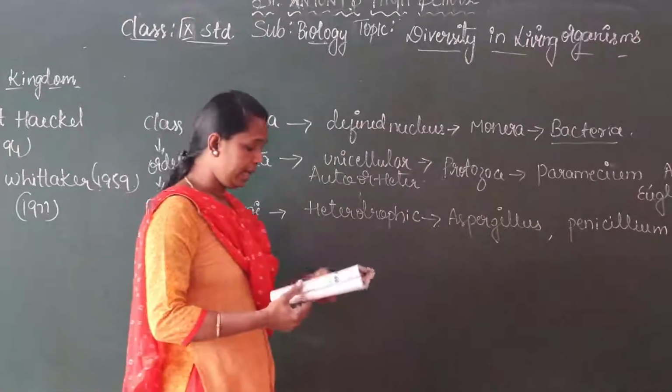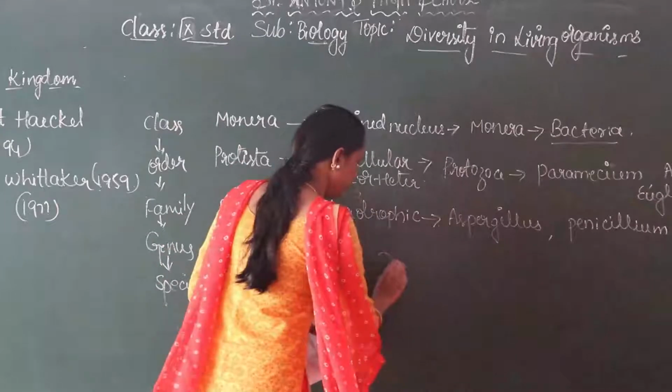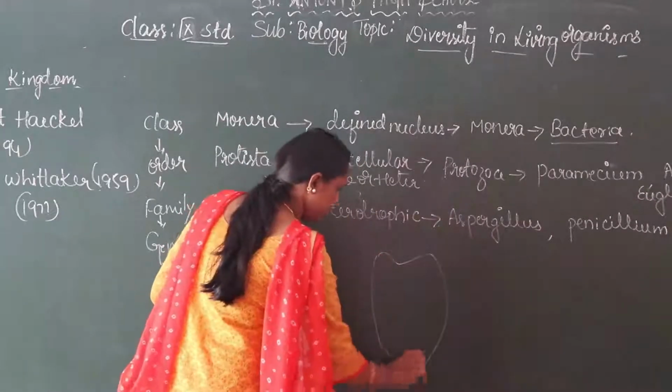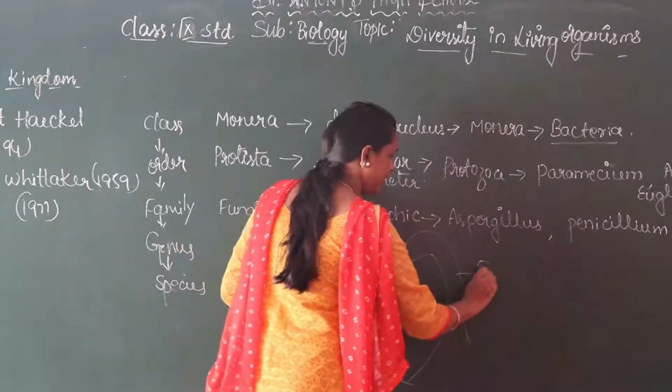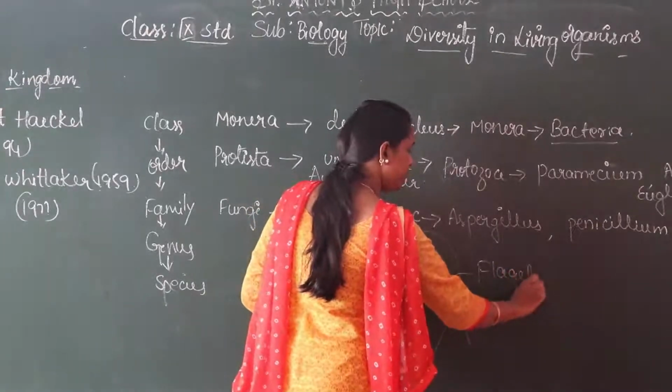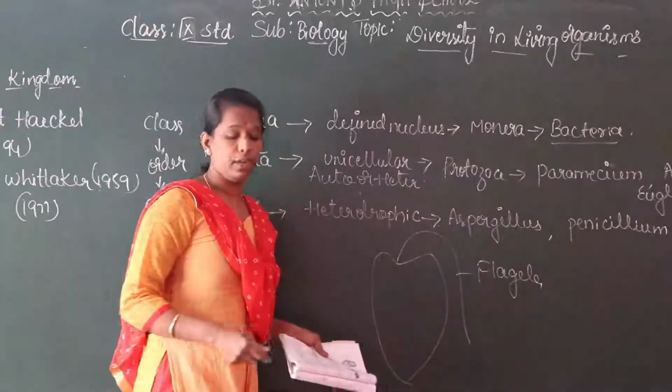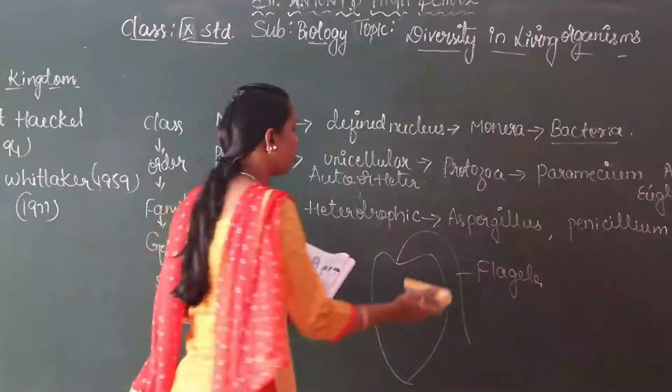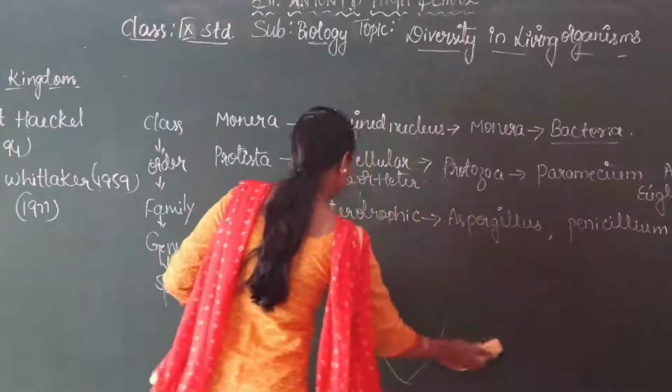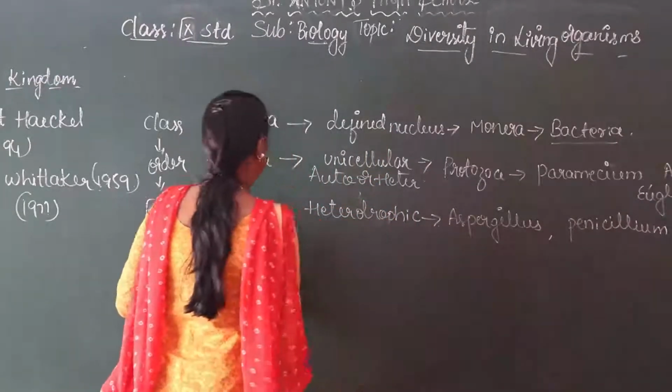Euglena also has a flagella. This is called flagella. It helps to move from one place to another place, that is, it helps in the locomotion of the organisms. So this is about the Protista.